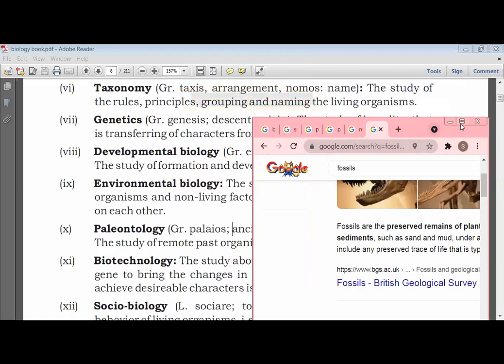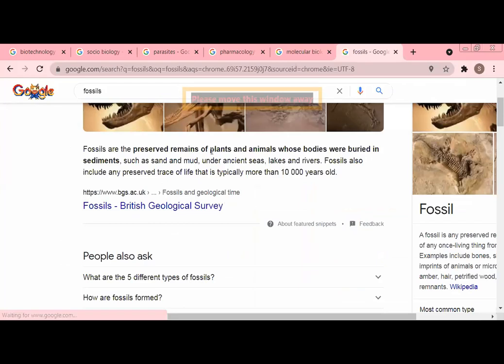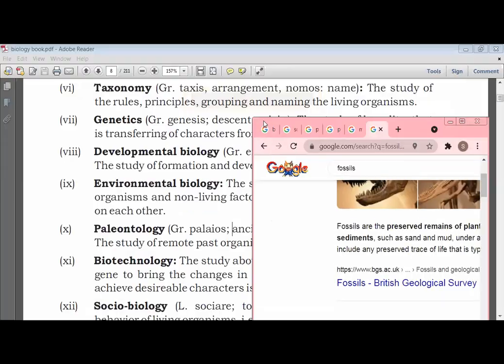Fossils are the preserved remains of plants and animals whose bodies are buried in sediments. It means the plants and animals which died and whose bodies are preserved under the earth so many years ago, like 10,000 years ago, are now called fossils. So in paleontology, the scientists study the preserved remains of plants and animals to learn about them. This is called paleontology.